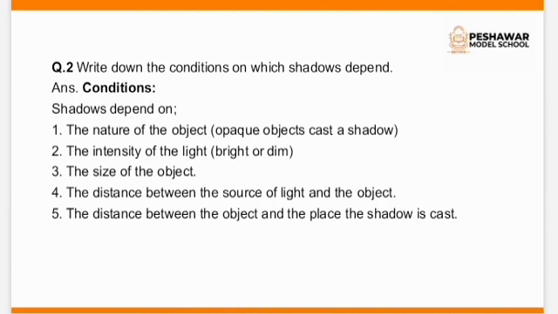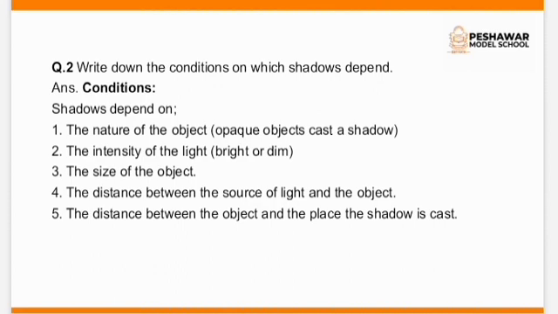Question number 2. Write down the conditions on which shadows depend. Conditions, in which we have discussed about the nature of shadows, right? Shadows depend on, point number 1, the nature of the object. Opaque object cast a shadow, as we all know. Point number 2, the intensity of light.